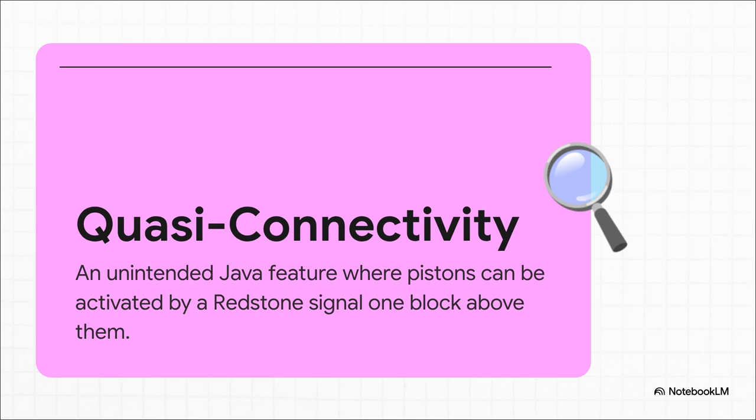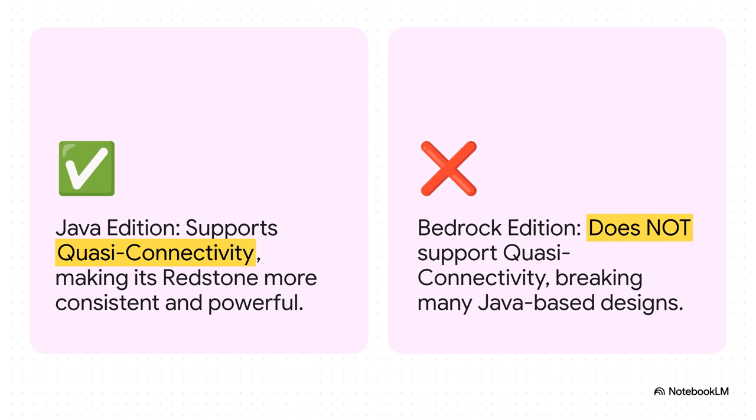And what's so fascinating is that it was originally just a bug in the Java code. But over time, the technical community didn't just accept it, they embraced it. They built these insanely complex machines that completely rely on this quirky behavior. It's the perfect example of a bug becoming a core feature. But here's the massive catch.